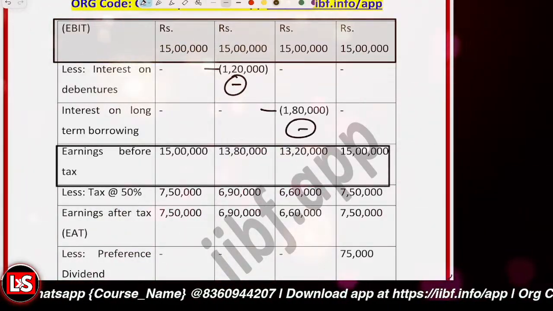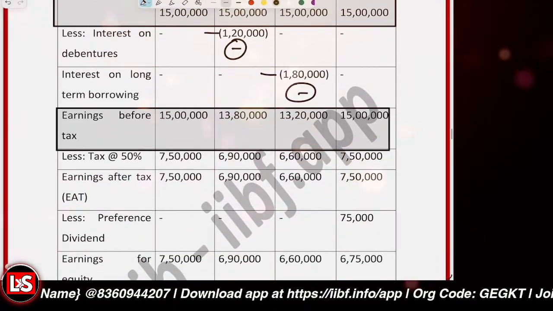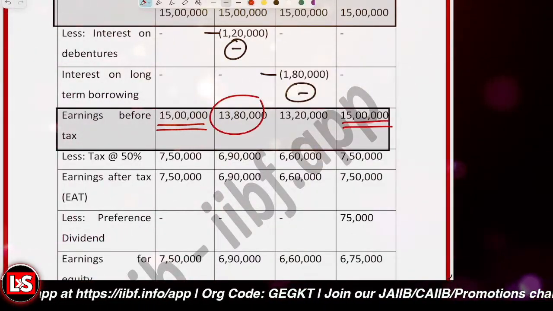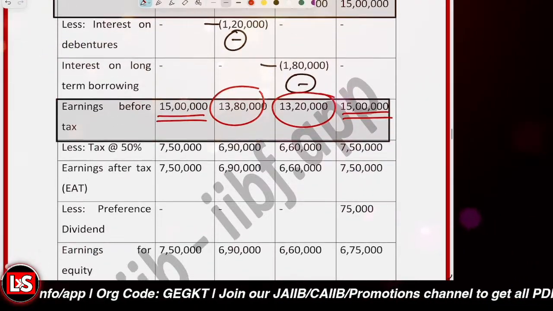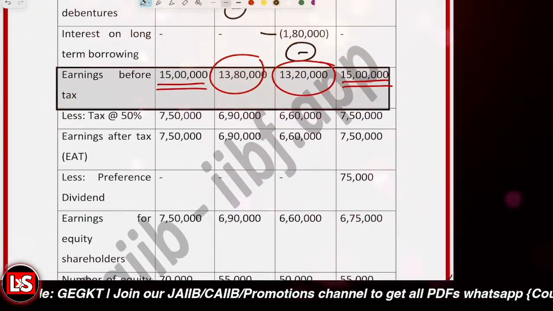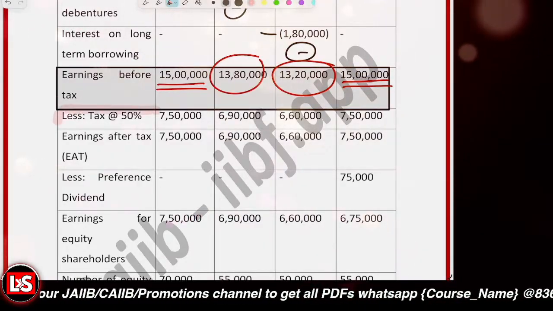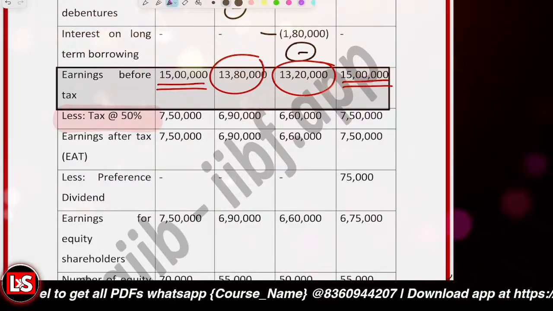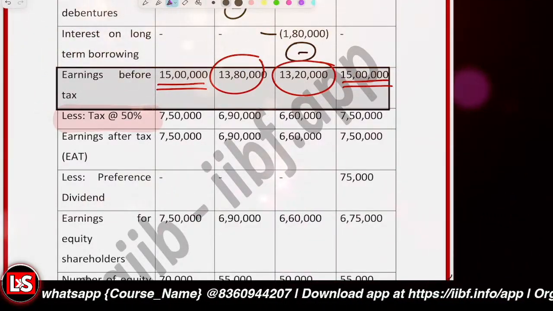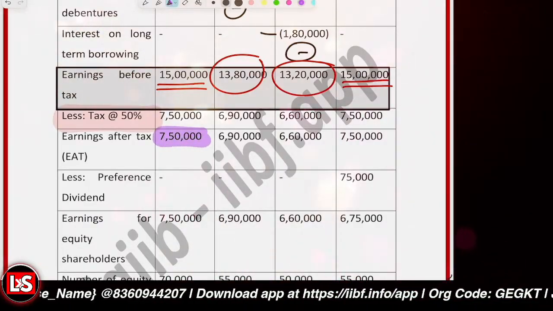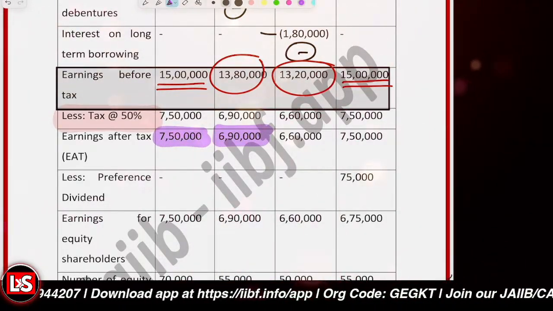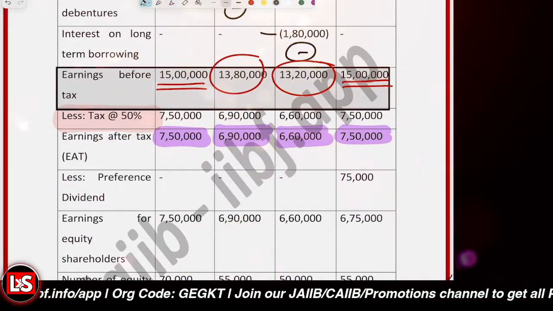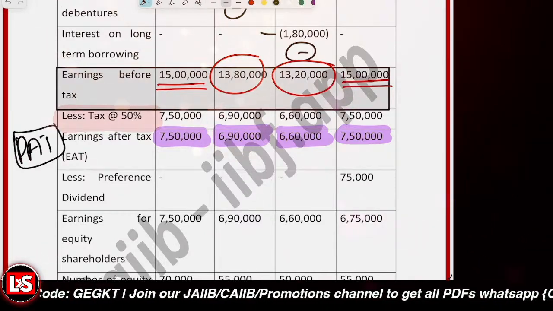So here we calculated the EBT, right? And that came out to be 15 lakh in plan number 1 and plan number 4, because there is no deduction there. For plan number 2 and plan number 3 there was a deduction. So we basically got the EBT, and the corporate tax is given to be 50%. That's already given in the question. So we deduct 50% tax. So we'll have the profit after tax, PAT, that is 7,50,000 in the first scenario, 6,90,000 in the second, 6,60,000 in the third, and 7,50,000 in the fourth case. This is the EAT, earning after tax, or we can say PAT, profit after tax.